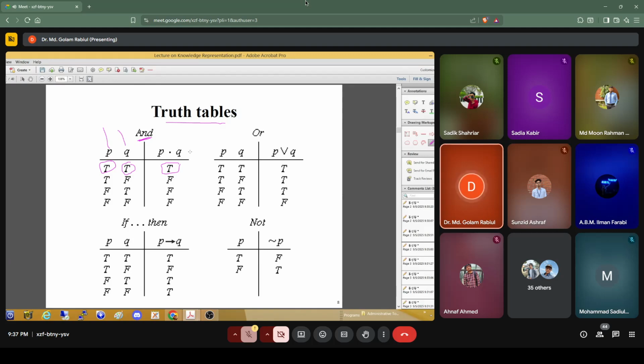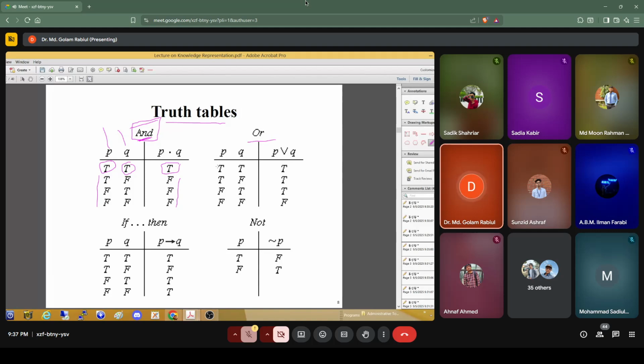P and Q, two statements. If we join them using the AND operator, then only if both of these statements are true can you say this is a true statement. Okay, so that is the case. If one statement is false and the other is true, in all those cases it will be false, because the connective here is the AND.